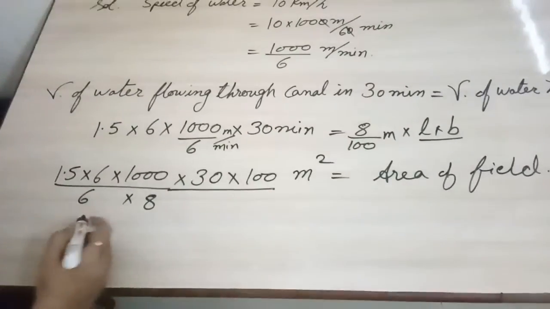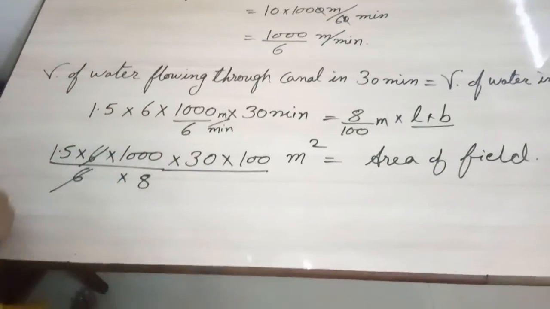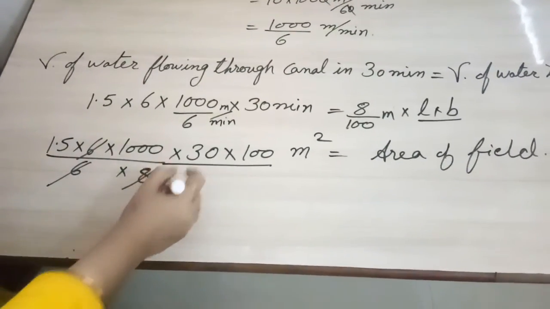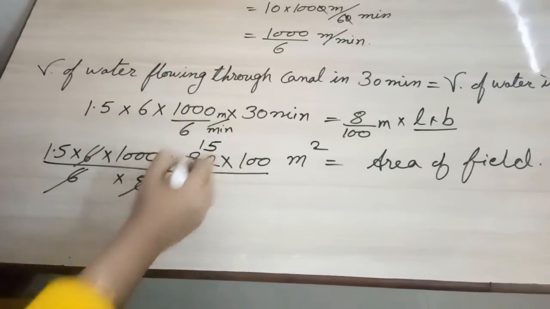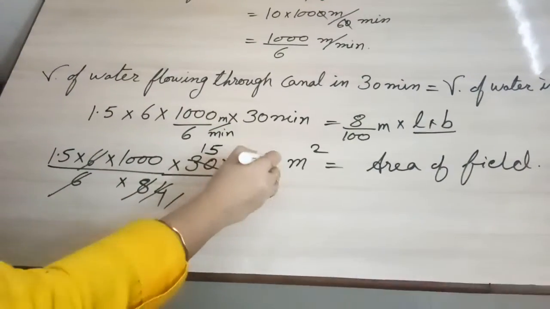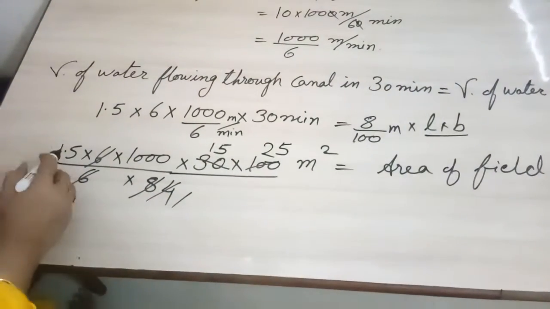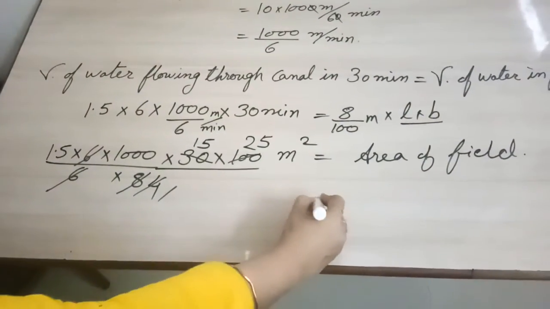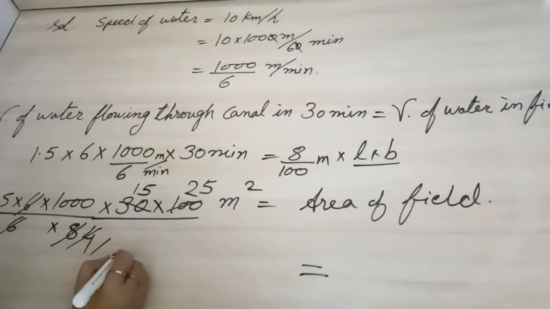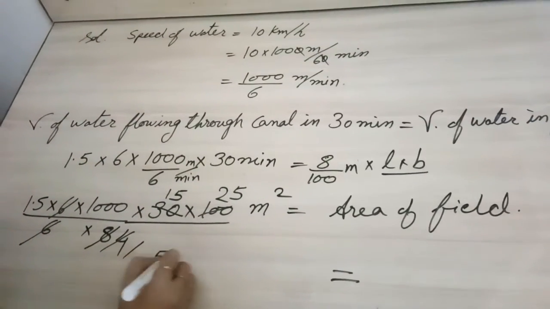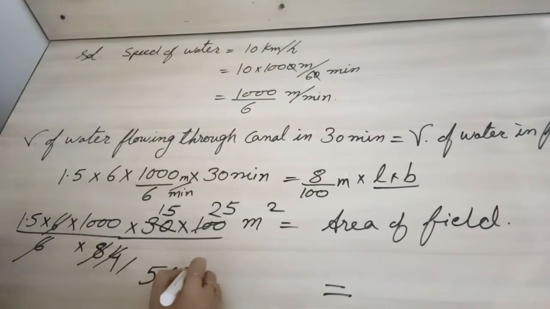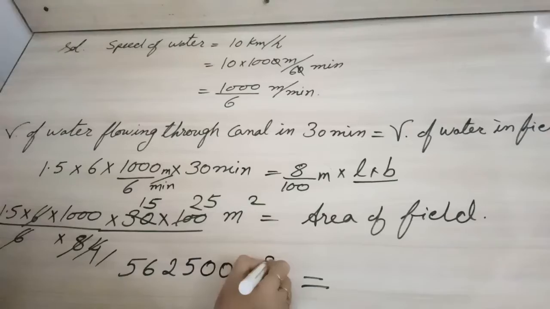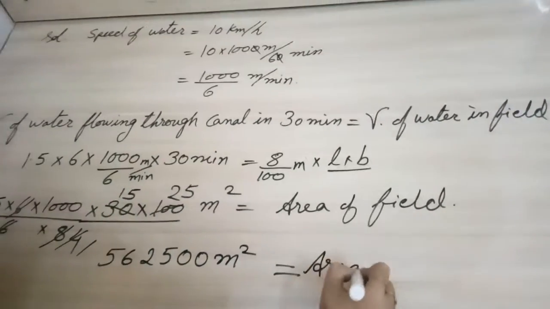Okay, and we can cancel it here and here. You can cancel it by 2, so it will come as 4 and it will be 15 and 25, so 1.6 into 1000 into 15 into 25, and when we multiply all the things, we will get the answer as 562500 meter square. It is the area of field.